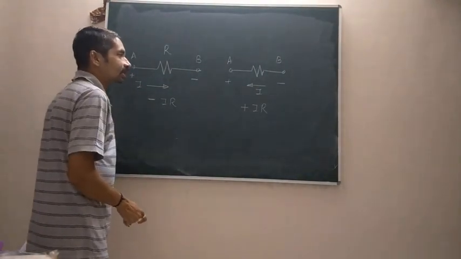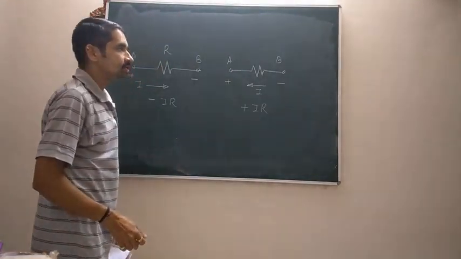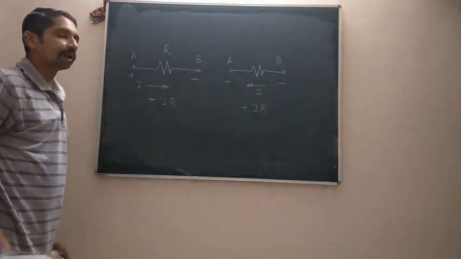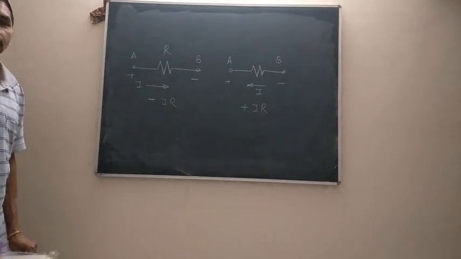So while doing the analysis of circuits from here onwards, you need to keep in mind these two particular things.